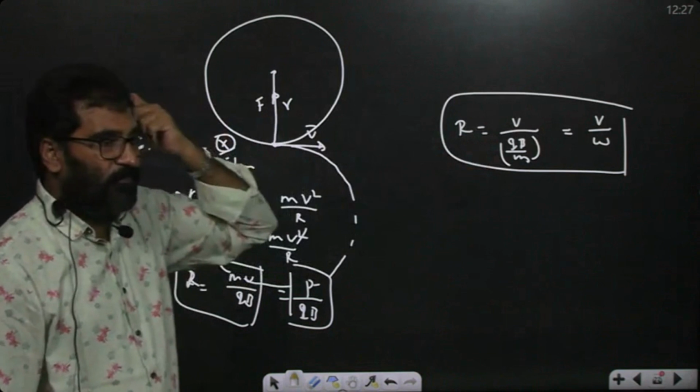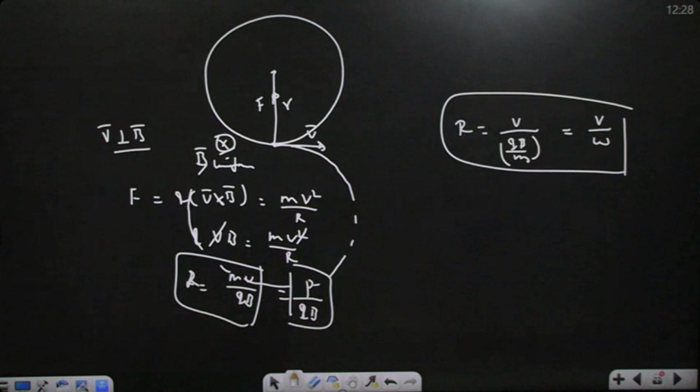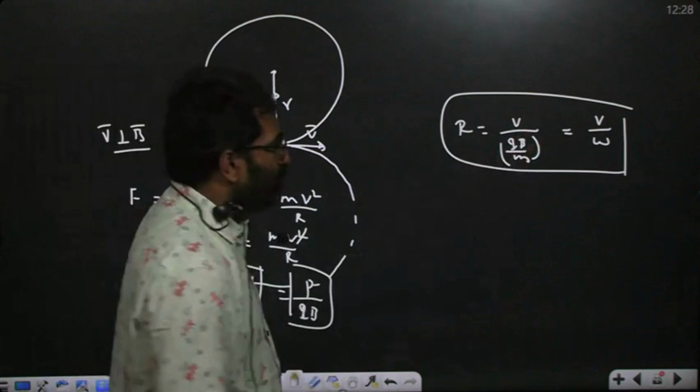Same radius of curvature. So the radius of curvature of any charged particle in an external magnetic field will be v by omega. v is equal to r omega. What is omega? qB by m, always fixed. If mass is increasing, omega decreases. Omega decreases, radius increases with the same speed. When we project with the same speed, mass is more, omega is less. Omega means what? Time period.